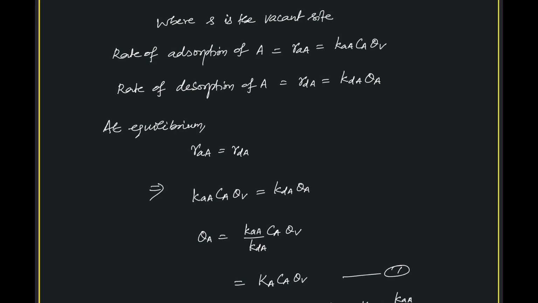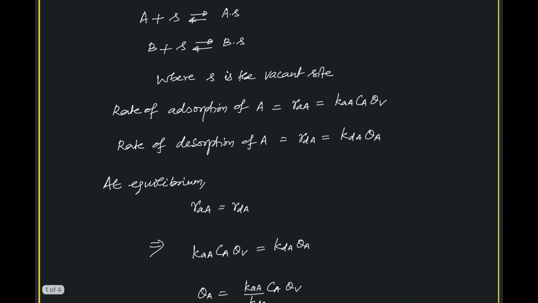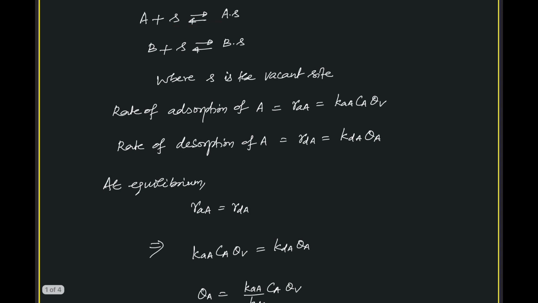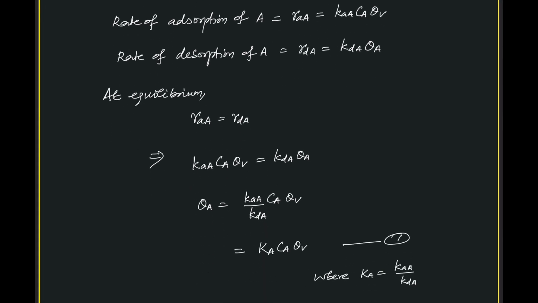There is a forward step, the adsorption, and the reverse, the desorption. Both are happening at the same rate. That is the equilibrium step. Because of which we have K_aA C_A theta V equal to K_dA theta A.